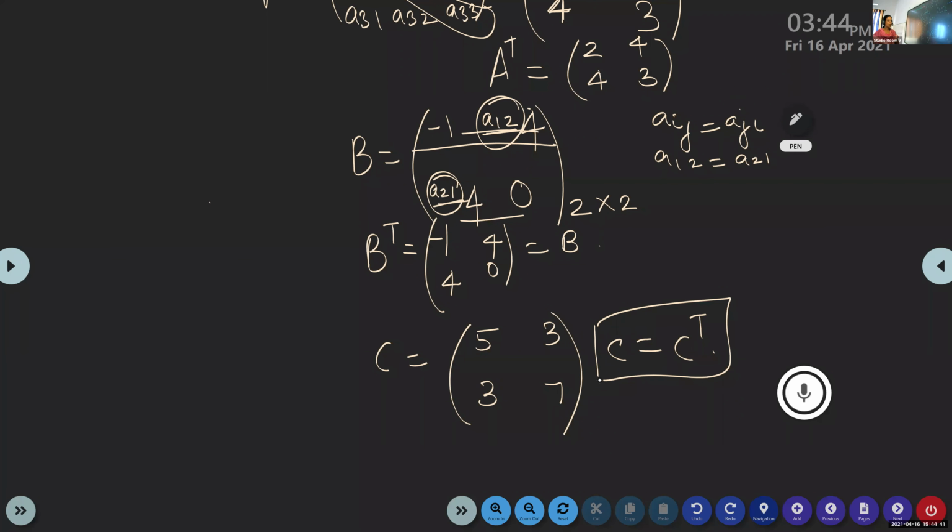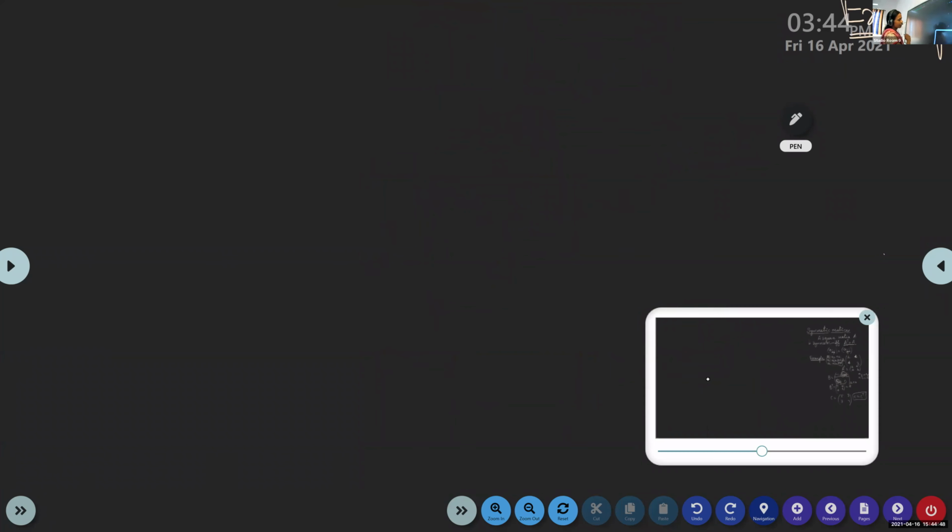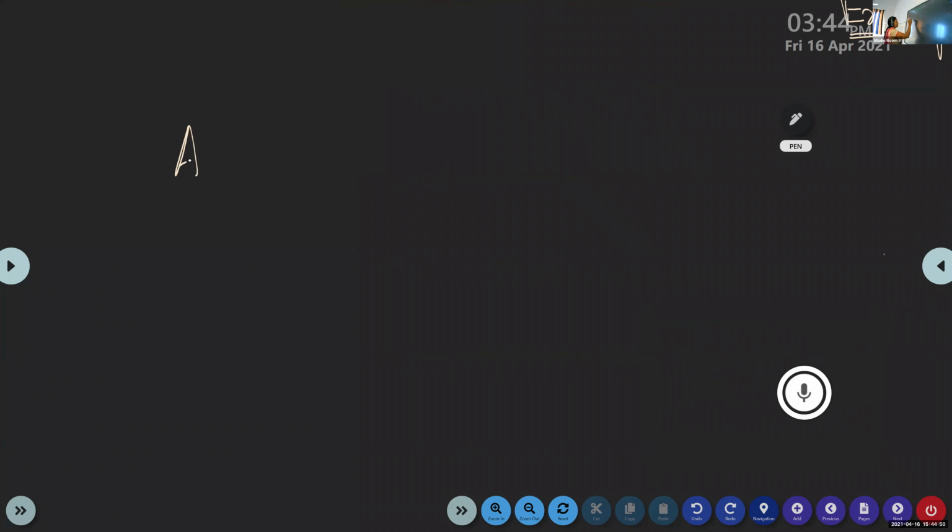Okay. Now let's give a 3 by 3 symmetric matrix. I'm going to write a 3 by 3 symmetric matrix. Listen, fill along the diagonal. Suppose it is -1, -2, 0. I'm filling the diagonal elements. Then the first row, second element will be the same as the second row, first element.